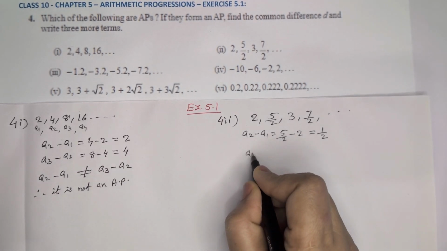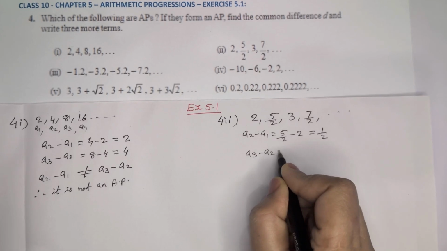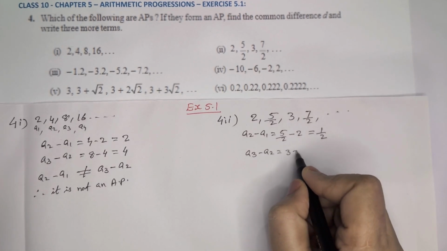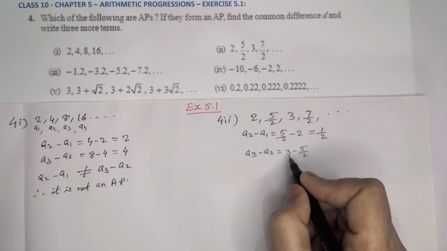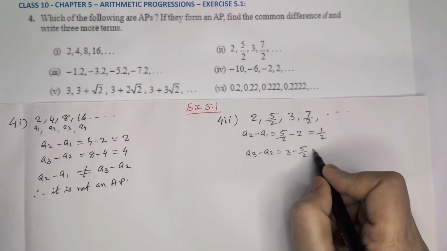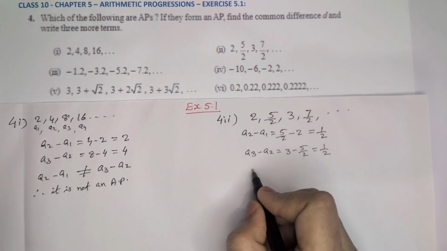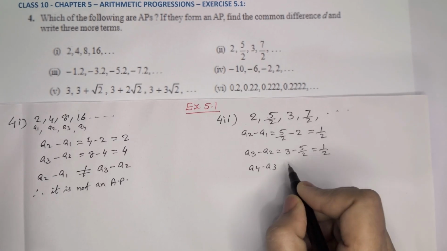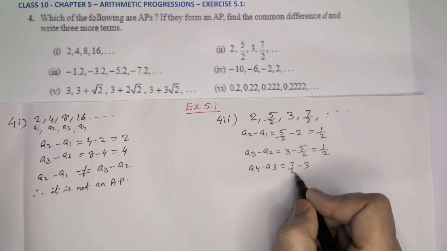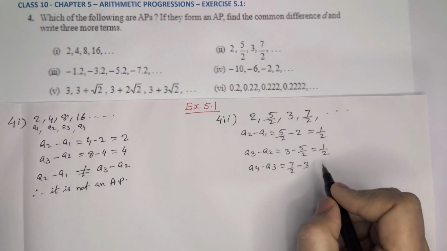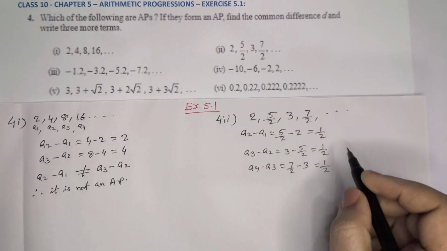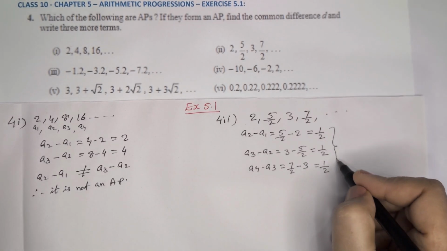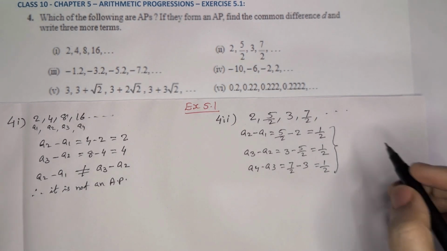Then a3 minus a2. 3 minus 5 by 2. Here 6 minus 5, that is again 1 by 2. Then a4 minus a3. 7 by 2 minus 3. Here 7 minus 6, that also 1 by 2. Here we can see everywhere we are getting the same difference.